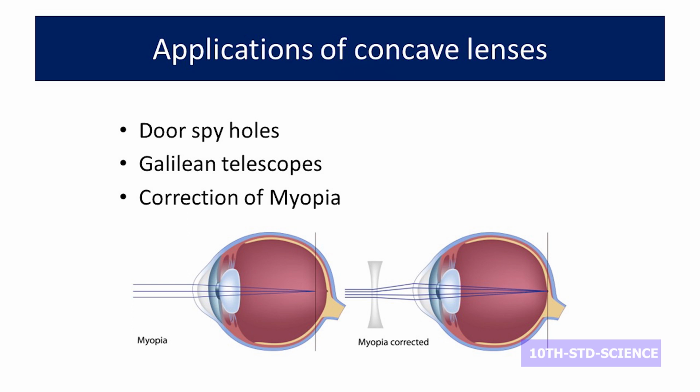It is also used in Galilean telescopes, and concave lenses are used to correct the myopia defect. Myopia is short sightedness. It is generally common in children. Children can read or write, but they cannot see the board clearly. In that case, you can use a concave lens to correct the image to fall on the retina, and this is common in small school children.